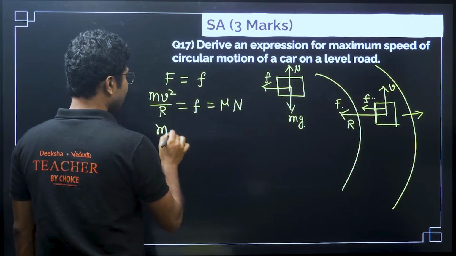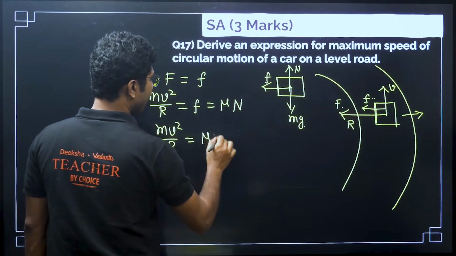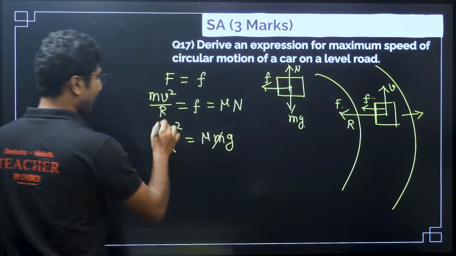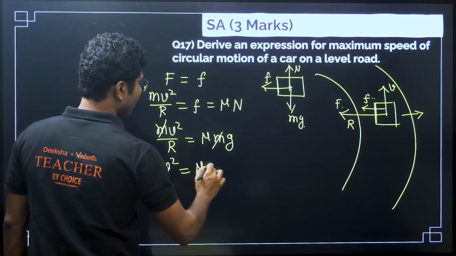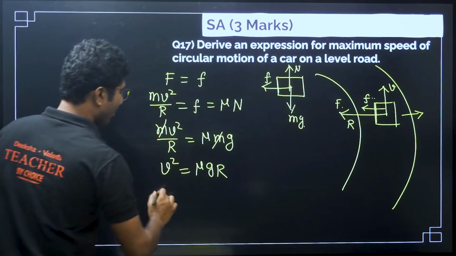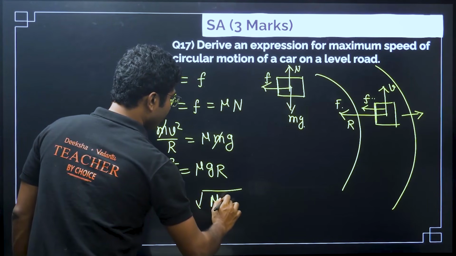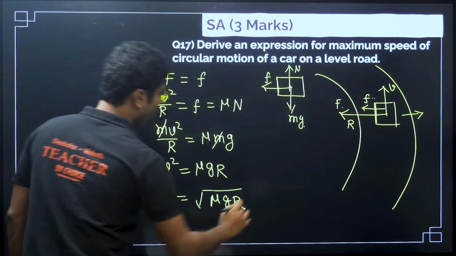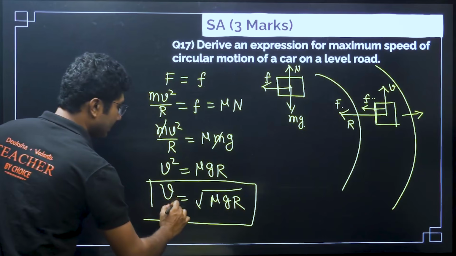So, mv square by r equals mu mg. m cancels, so v square equals mu gr, or v equals square root of mu gr. This is the maximum safe speed on a flat road.